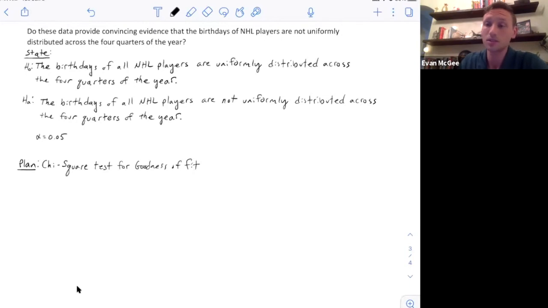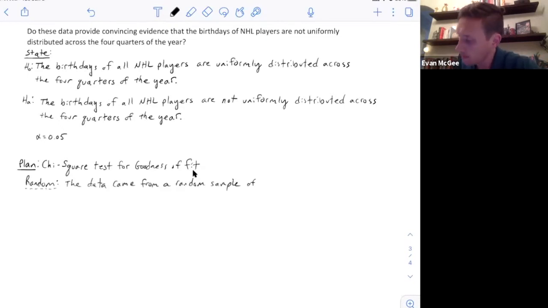So this is, as we need to say, a chi-square test for goodness of fit. And now we'll check that it was a random sample, the 10% condition is met, and the large counts condition is met. They told us that the data came from a random sample of NHL players, so the random condition is met. For the 10% condition, we just have to assume that 80 is less than 10% of all NHL players, which is safe to assume.